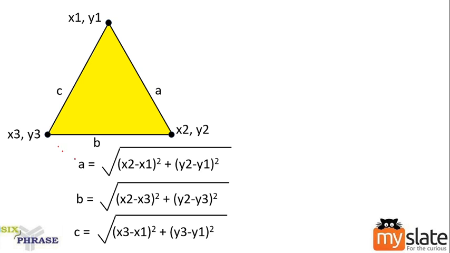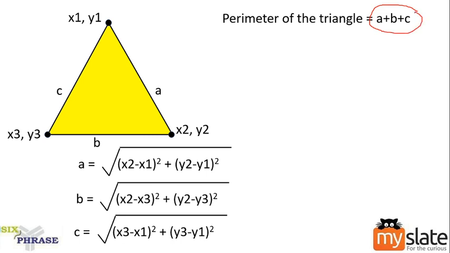Okay. Apart from this, other data which we'll need is the perimeter of a triangle. I think you can understand the term perimeter. Perimeter is nothing but the boundary. What is the perimeter of the triangle? One side is length A, another side is B, another side is C. So the overall perimeter is A plus B plus C.